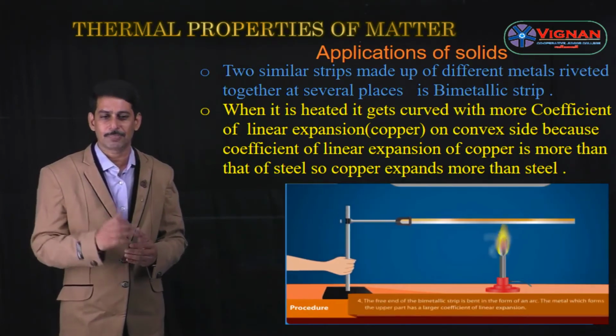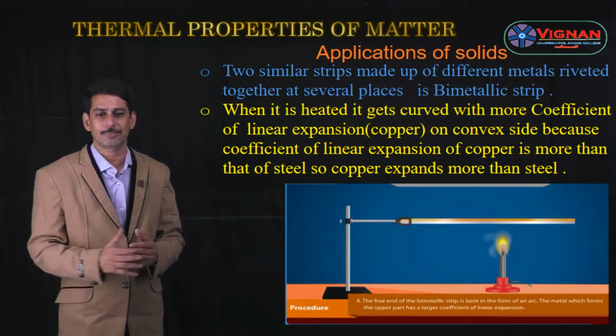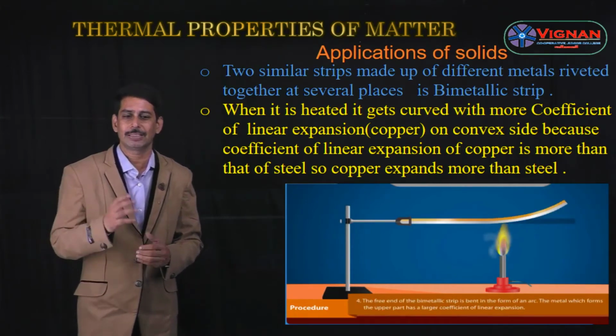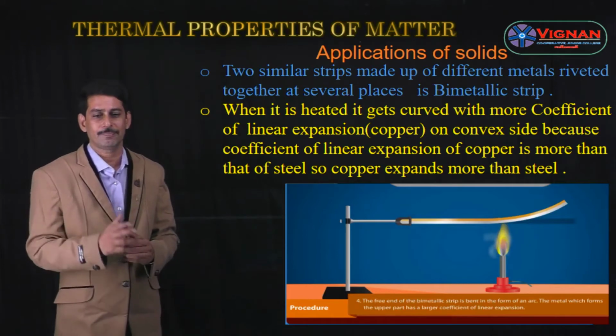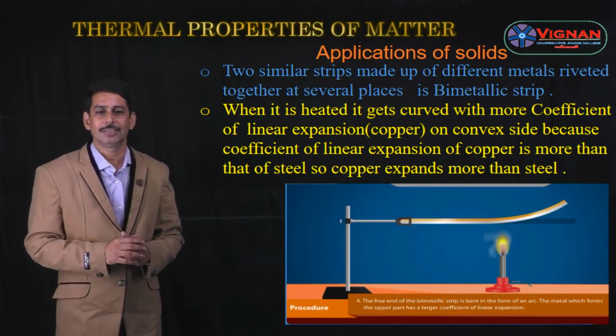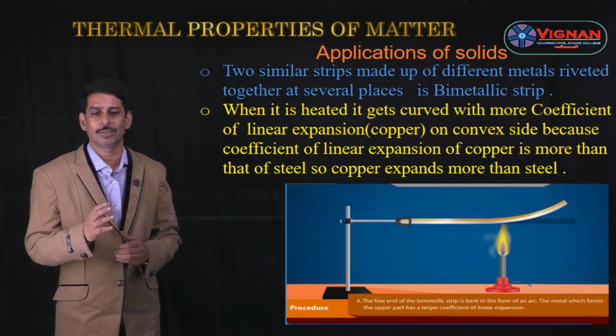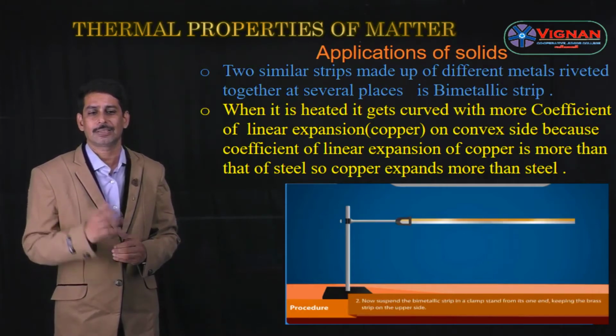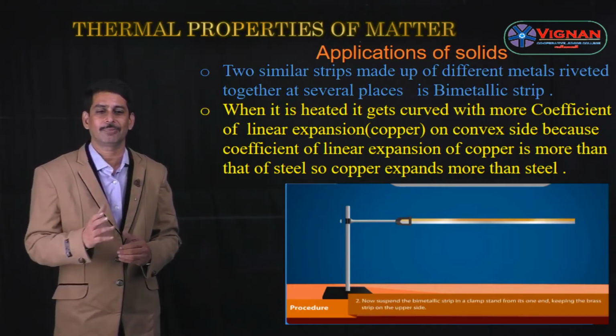So a bimetallic strip is made up of two similar strips of two different metals, riveted together at several places. Whenever the bimetallic strip is heated, it gets curved with the metal of more alpha value on the convex side, that is copper on the convex side, because alpha of copper is more than alpha of steel.